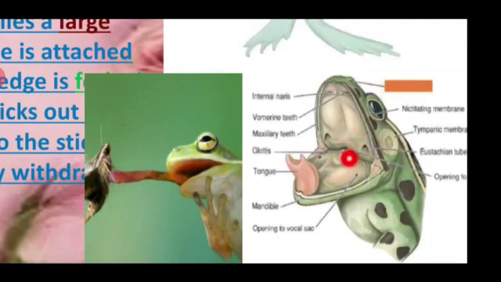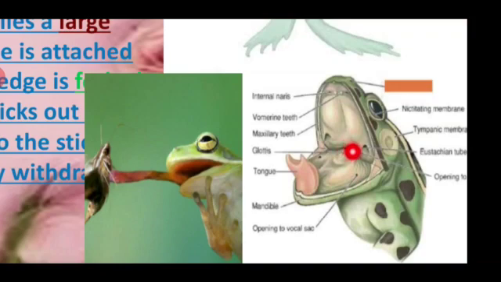This is the glottis, an opening pathway. This is the maxillary teeth. This is the vomerine teeth. The internal nostrils opening, and this is the mandible and maxilla, opening into the vocal sac. You have to see the wide opening of the mouth region into the buccal cavity.